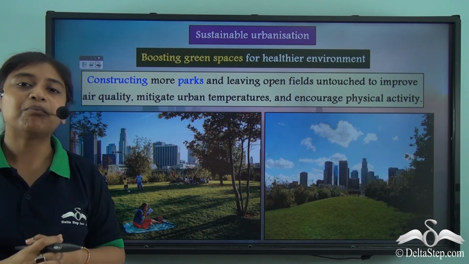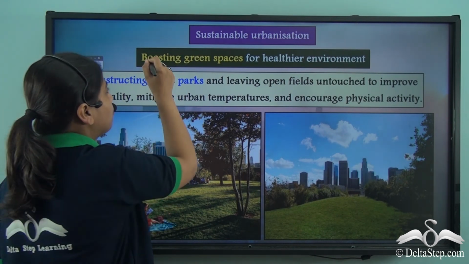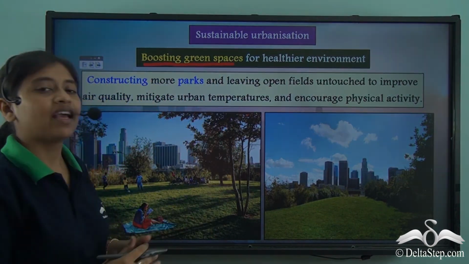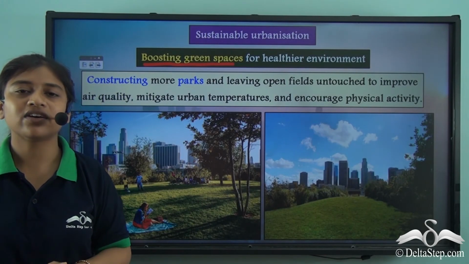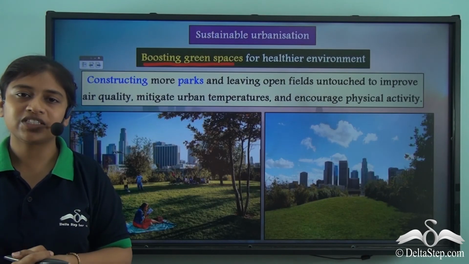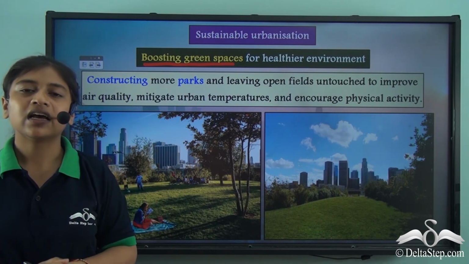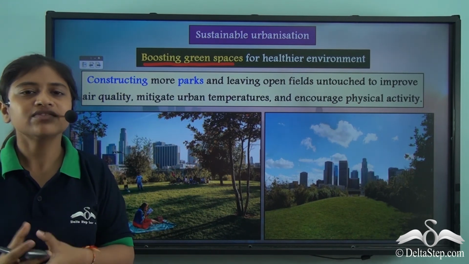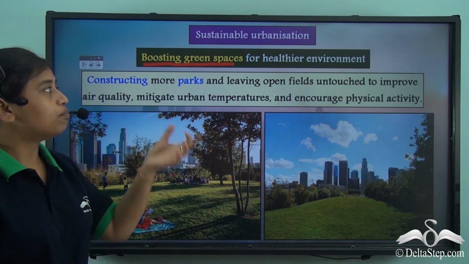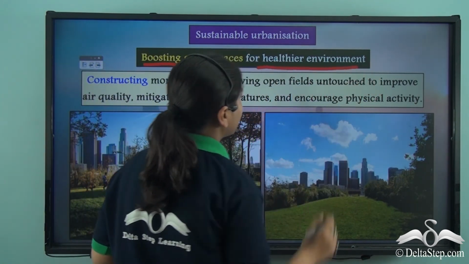Lastly, another important method towards sustainable urbanization is boosting green space. The simplest and the best method to cut down on global warming and to reduce problems of climate change is to plant trees wherever possible, or simply cut down on our activities of deforestation. So, boosting green spaces could be good for a healthier environment.